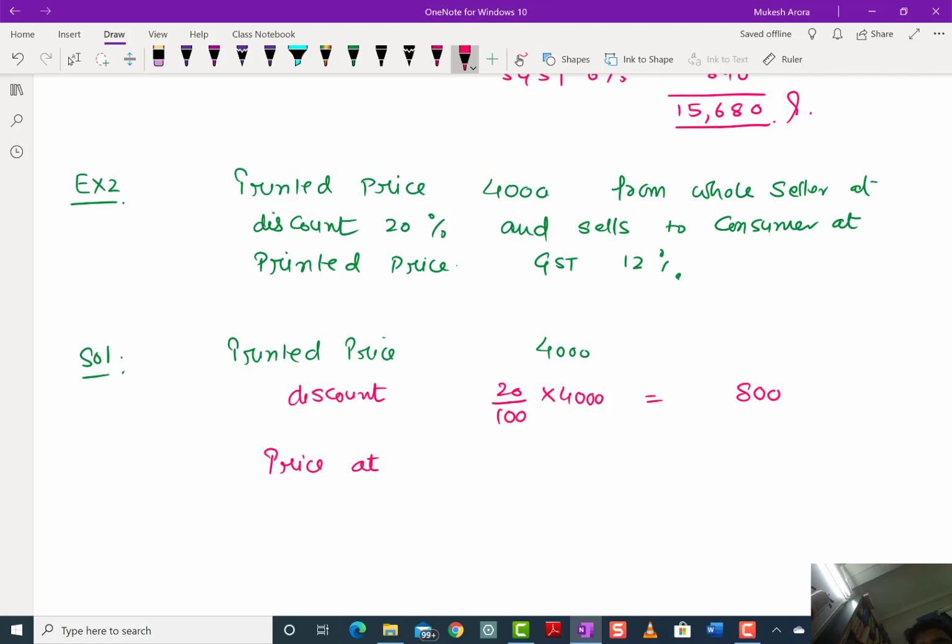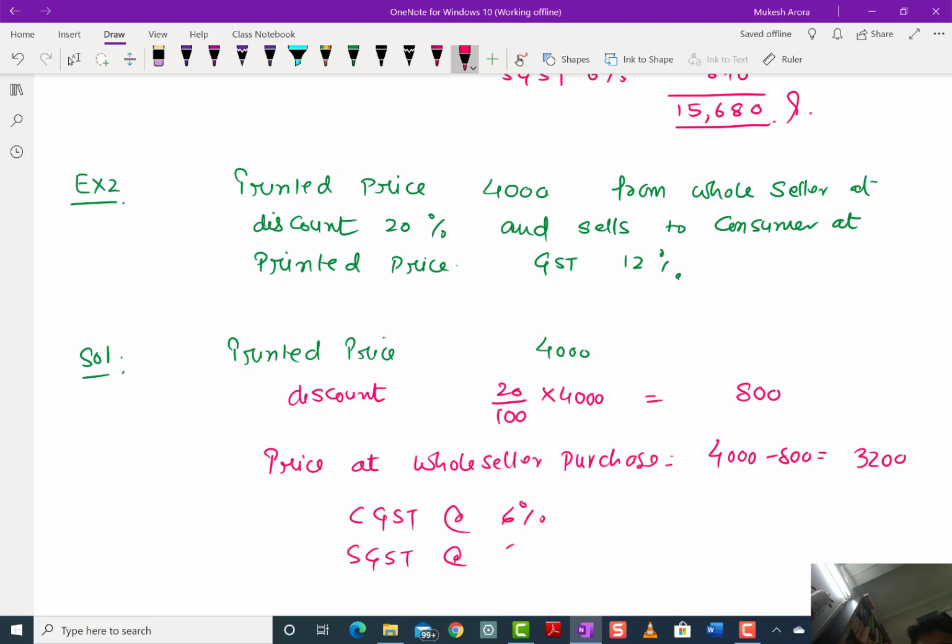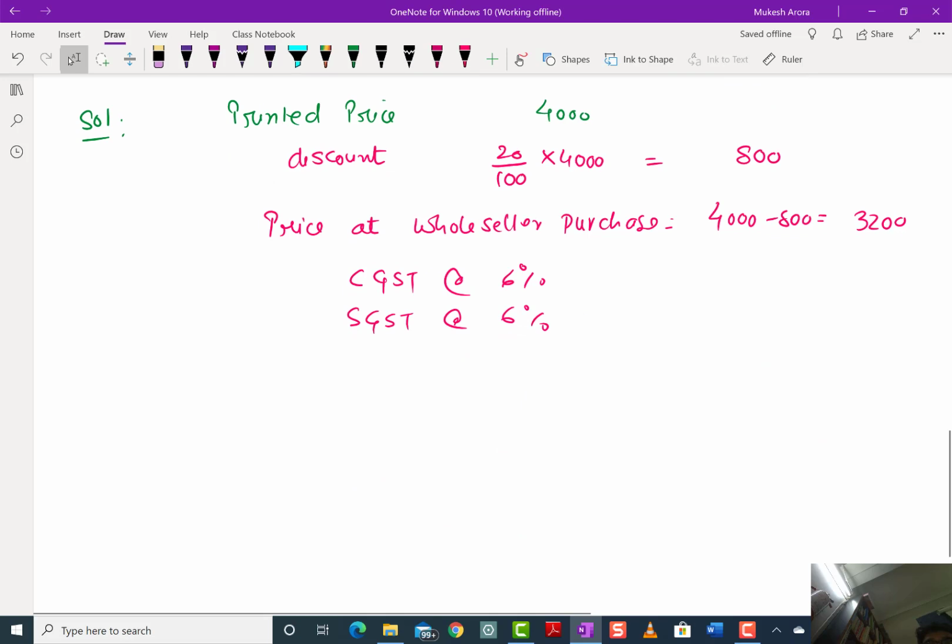Price at the wholesaler's purchase: 4,000 minus 800, that is 3,200. Now he will pay CGST and SGST at the rate of 6% on 3,200, because he has purchased at 3,200, and he will pay accordingly 192 and 192.